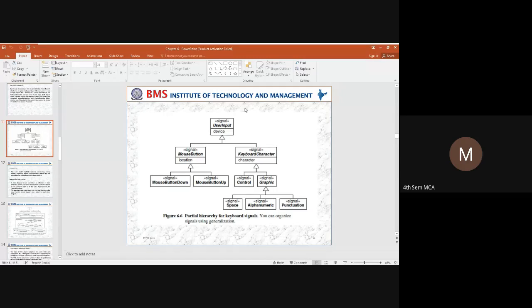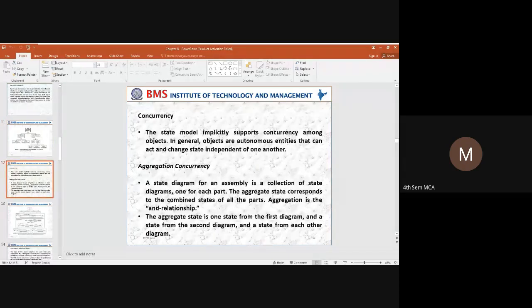After organizing the class into a signal generalization, the next thing is we need to bring concurrency into a system. So how can you bring concurrency within a system? What do you mean by concurrency? What is concurrency? Multiple users try to access the same data, ma'am. That time concurrency will occur. Yes, when a user is trying to carry out multiple tasks at the same time, right? That we call concurrency.